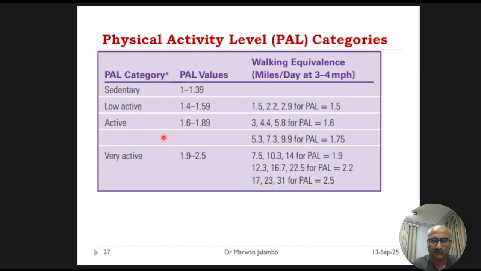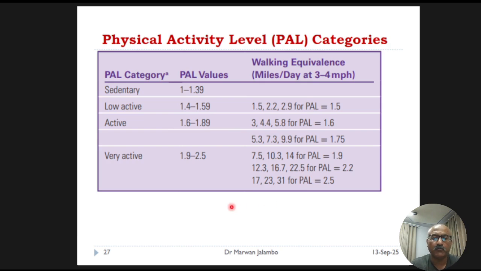An active lifestyle is equivalent to walking over 7 miles per day. This helps us to classify an individual's activity level to select the correct coefficient for the estimating energy requirements equations.